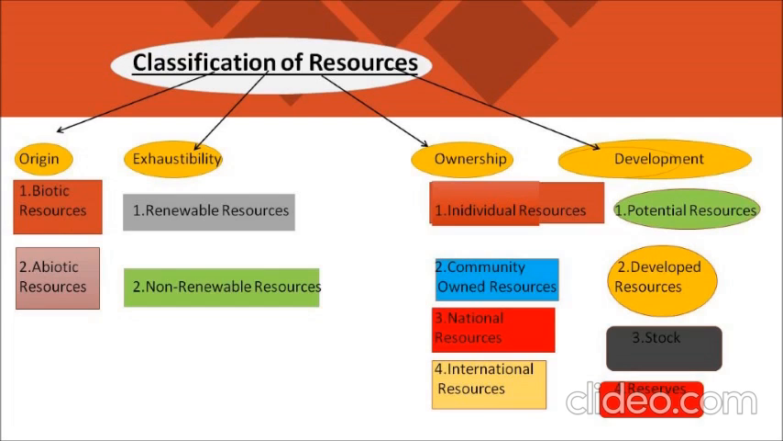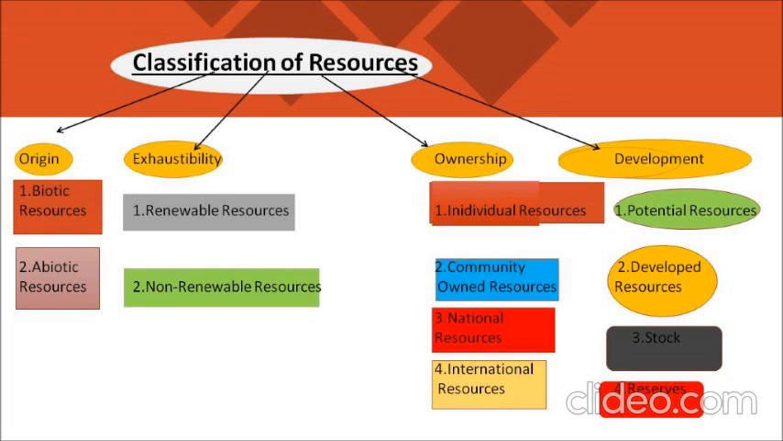Children, to remember this, I have made a small flow chart for you all. So look at the chart carefully. You will understand how the classification has been done. The first is on the basis of origin. Under this, there are 2 groups, which are biotic and abiotic.